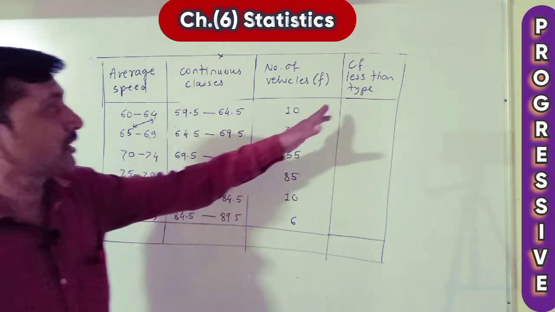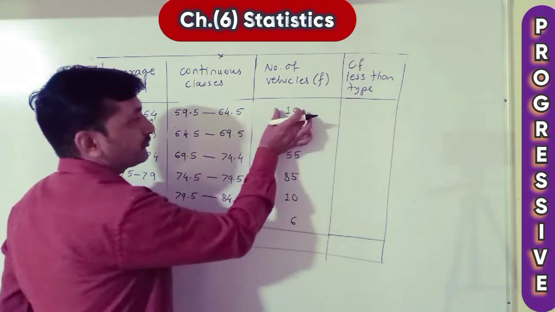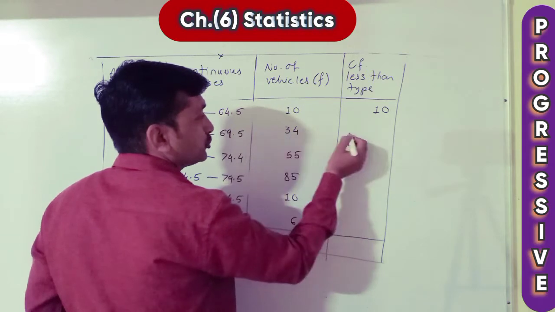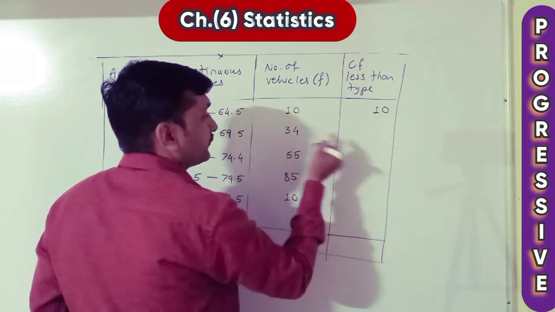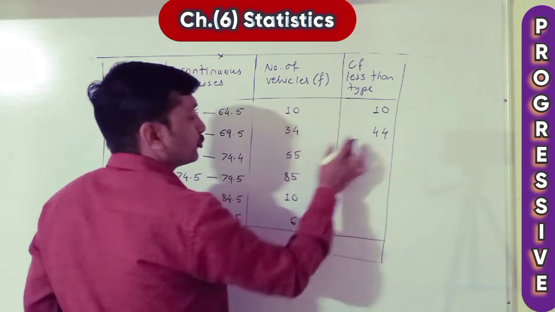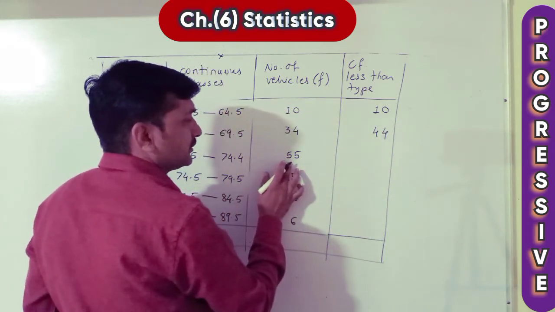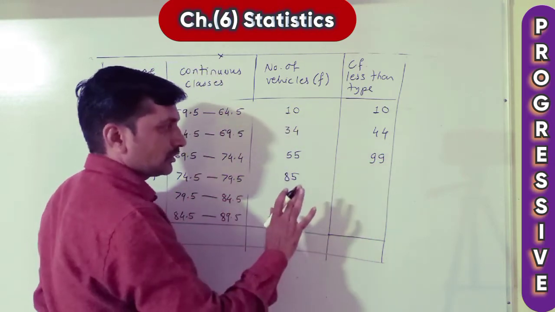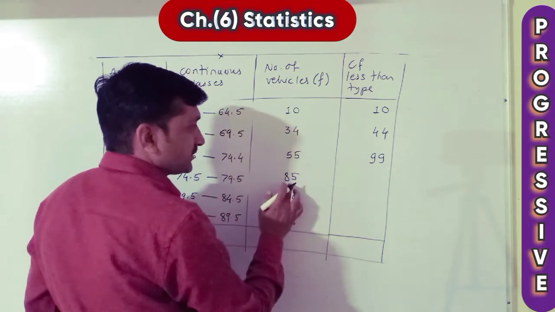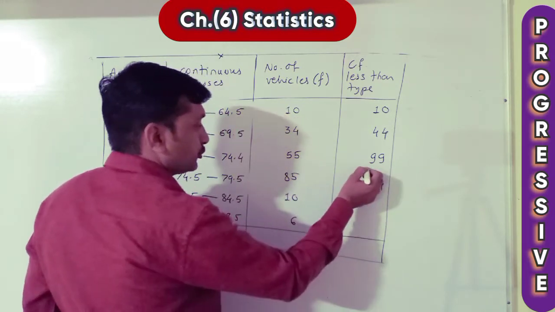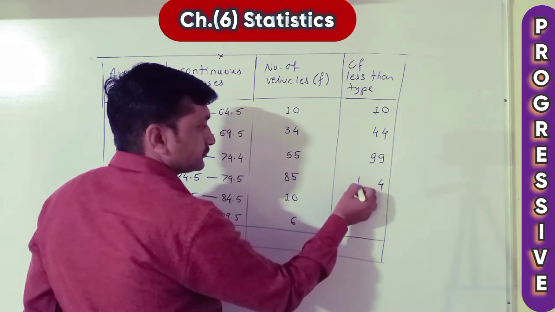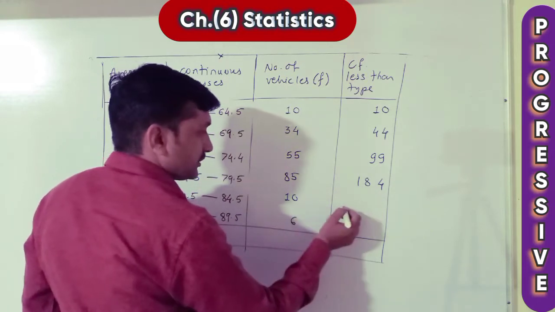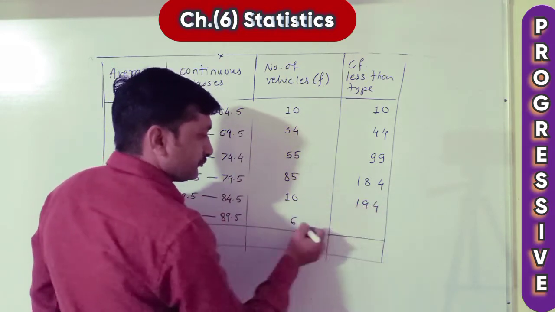This is from example only, and now less than type. You know how to write less than type. Write first frequency as it is, 10. Add to next, 10 plus 34. You can write directly now. 10 plus 34, 44. 44 plus 55, 99. Write directly but correctly. 99 plus 85, 9 plus 5, 4, 1 carried over, 10, 184. Now here plus 10, 194. 194 plus 6, 200.